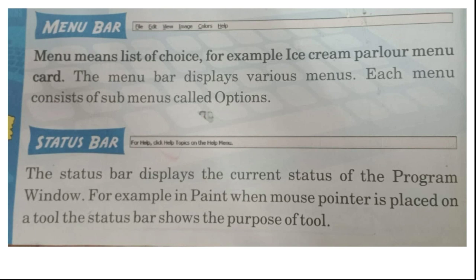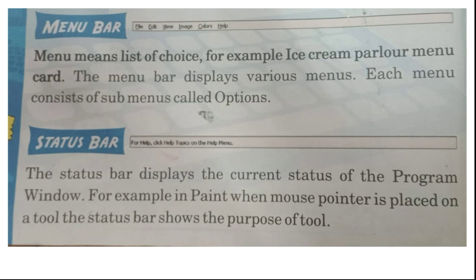Now read again. For example, in Paint, when the mouse pointer is placed on a tool, now I want to choose some background color. I'm placing my mouse on the background color changing option. Then whatever help can be given for that particular option would be shown here in the status bar.